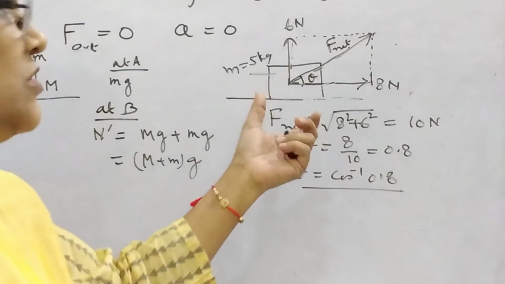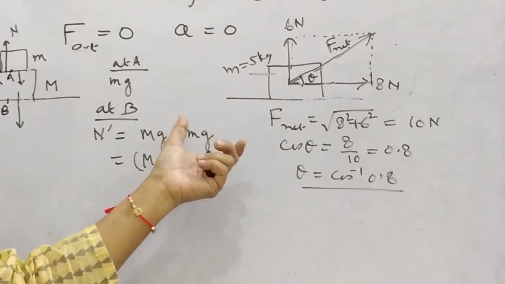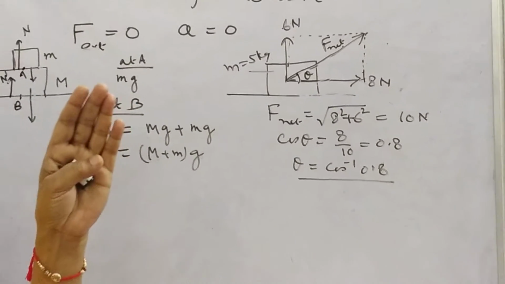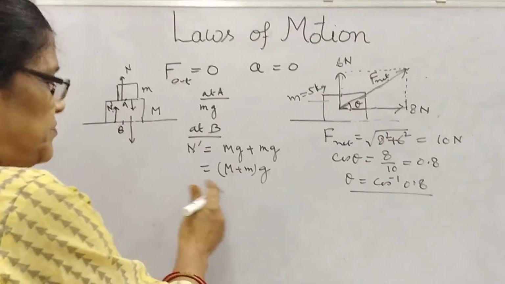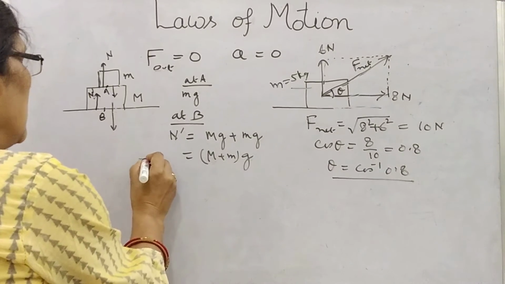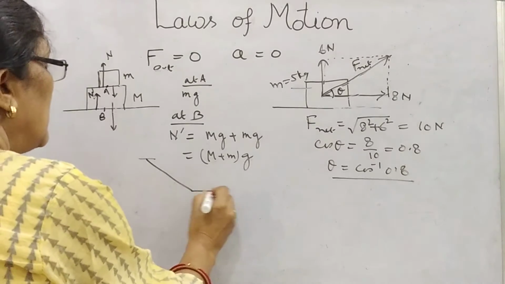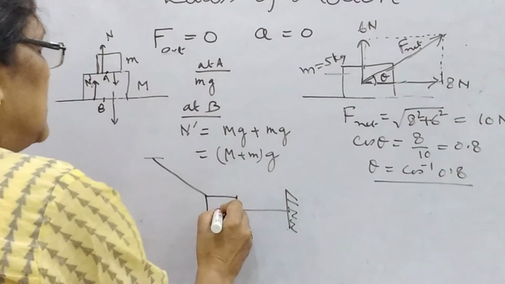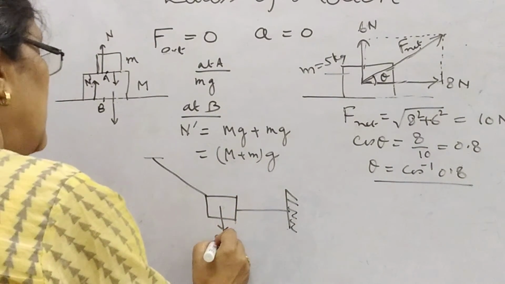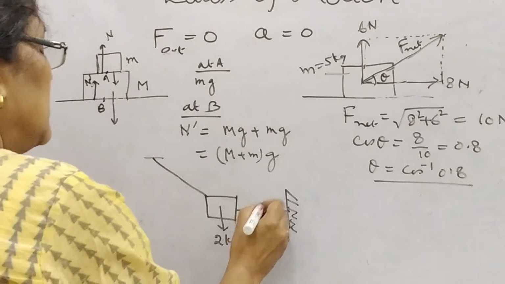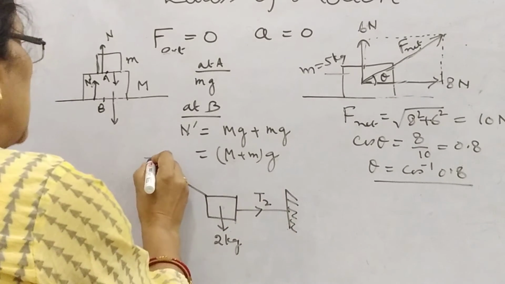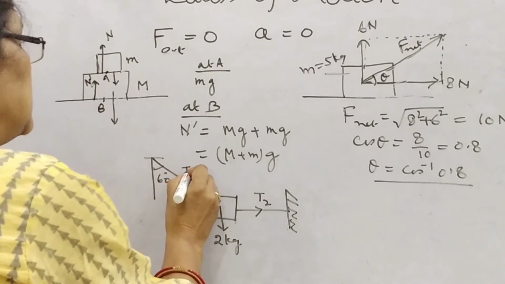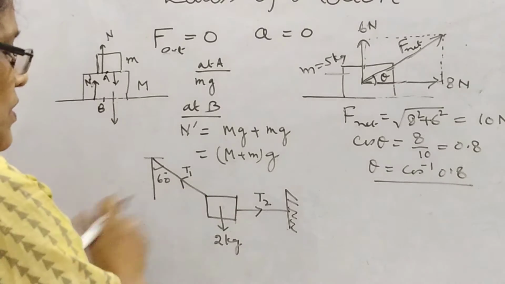In this way we solve the question based on the first law. We can also solve the question in which a block is suspended like this. Here this is the block of 2 kg. Here this is the tension T2. This angle is given as 60 degree. Find the tensions in the spring. This is T1, this is T2.